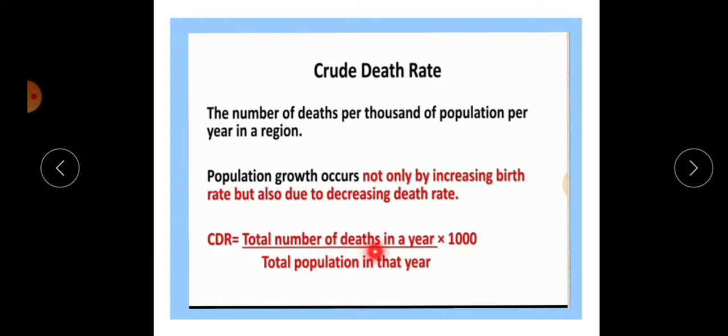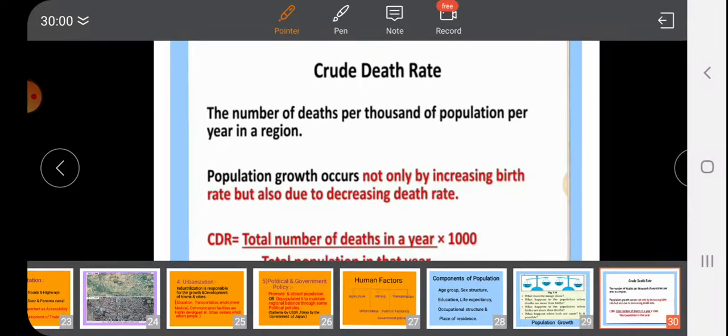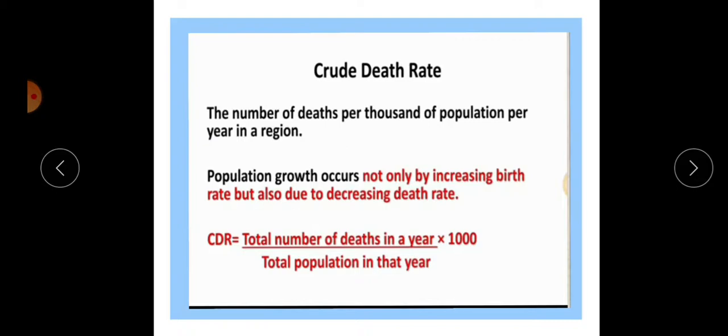Then there is a formula: total number of deaths in a year divided by total population in that year, multiplied by 1000. So the ratio is calculated per 1000 population.